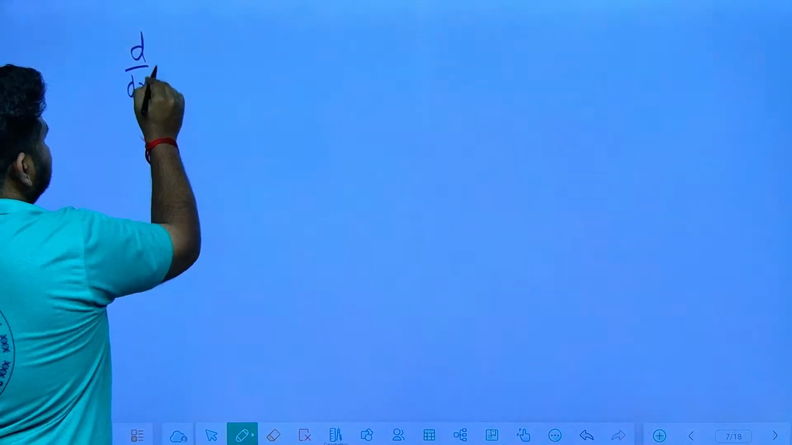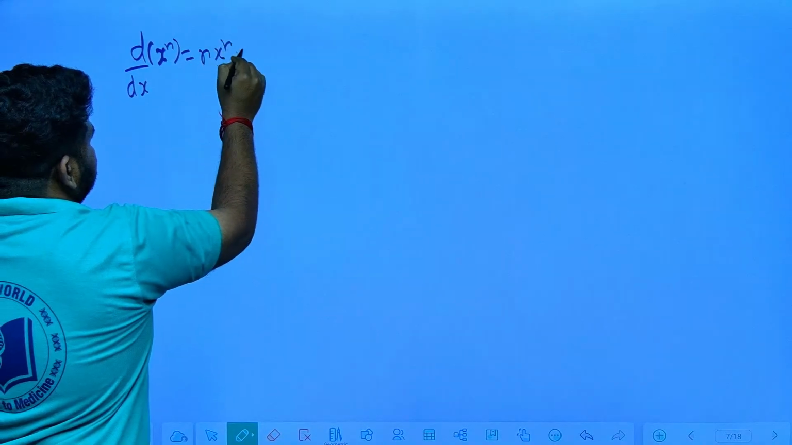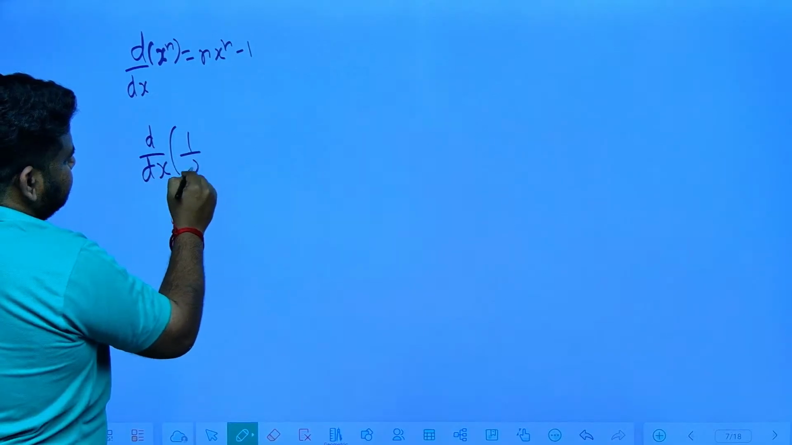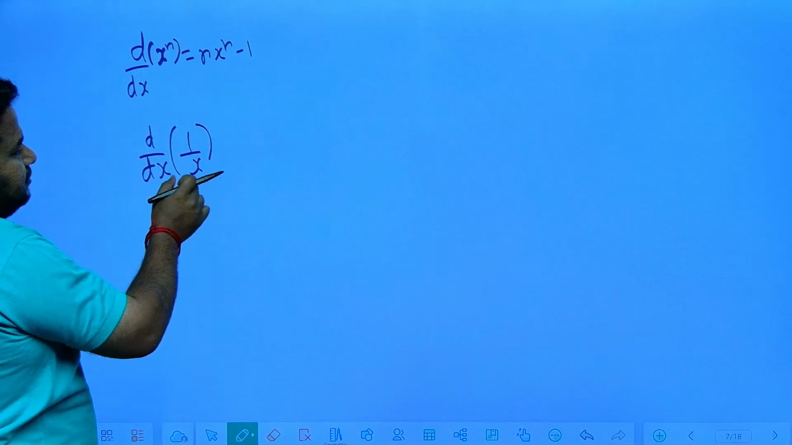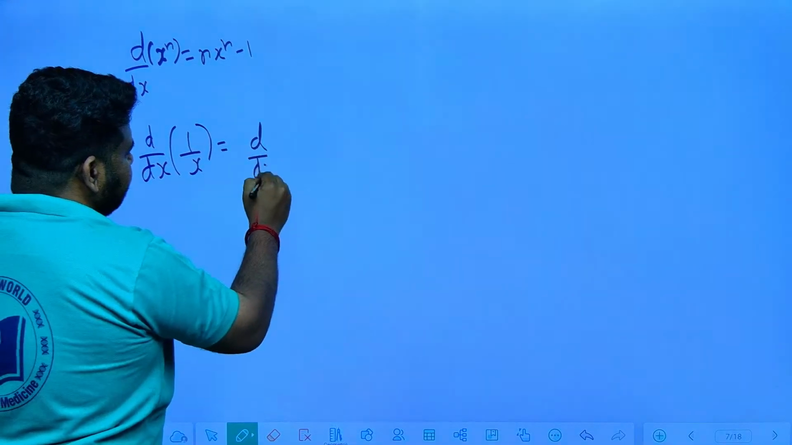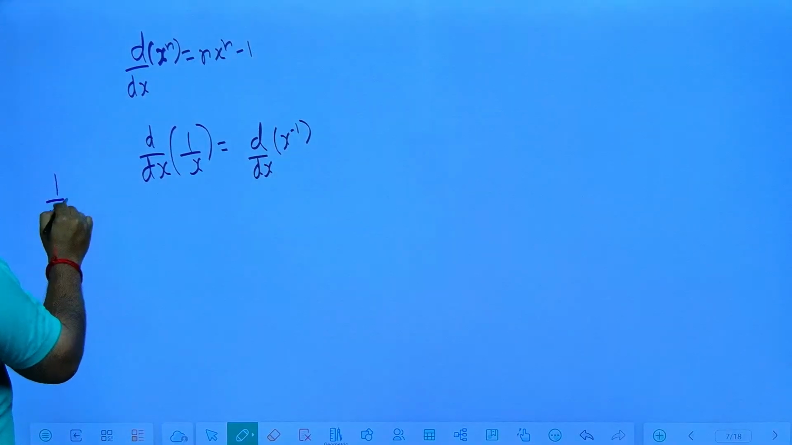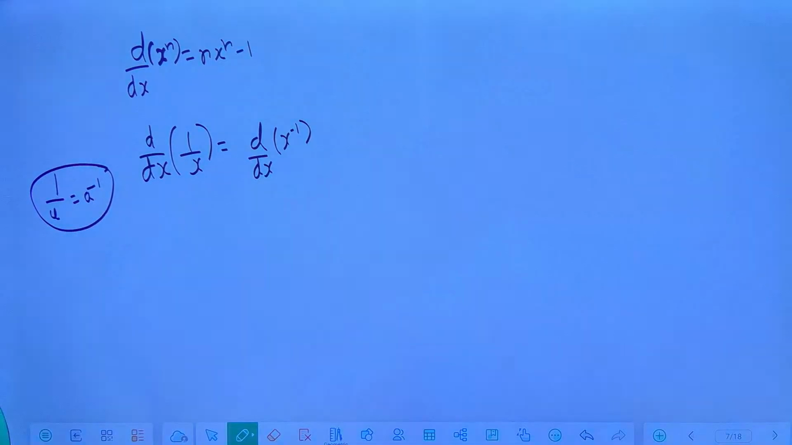d by dx of x to the power of n is nothing but equal to n times x to the power of n minus 1. Suppose we are having d by dx of 1 by x. It is not of the form x to the power of n, so we have to modify it. I can write it as x to the power of minus 1, because we know that 1 by a can be written as a to the power of minus 1. Law of exponents.